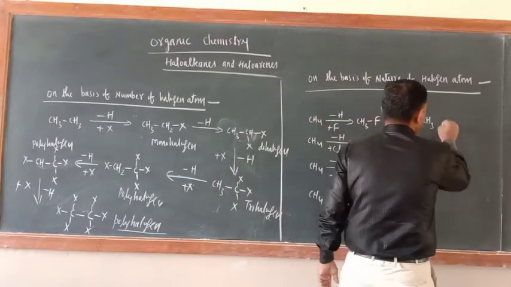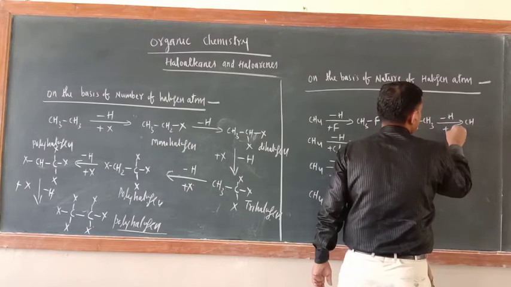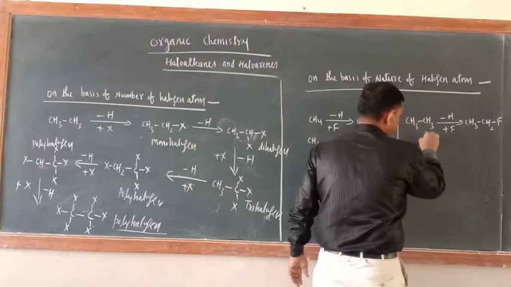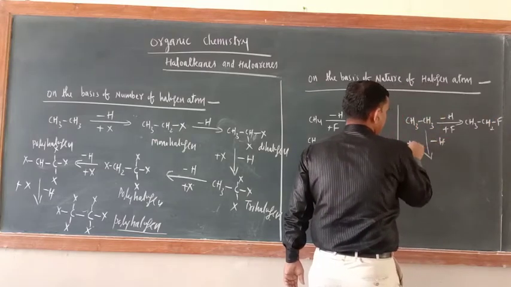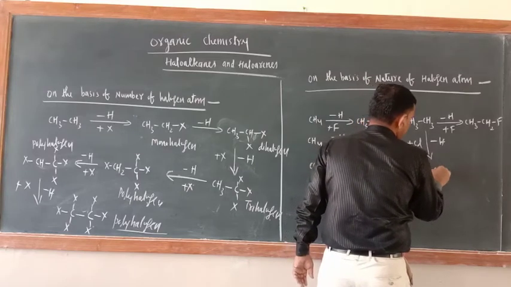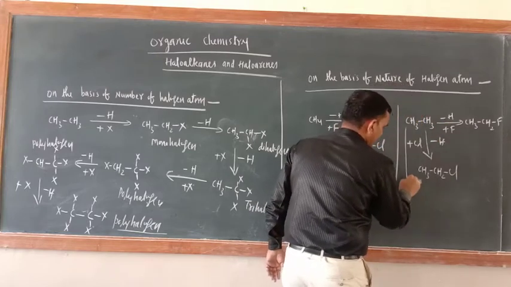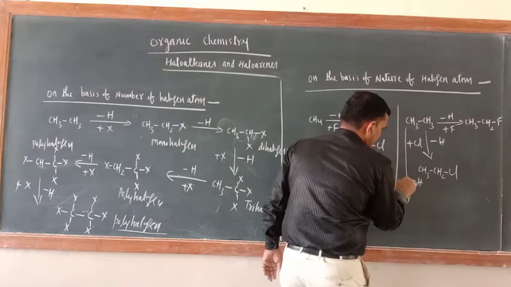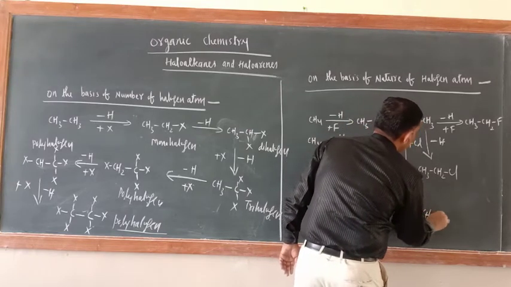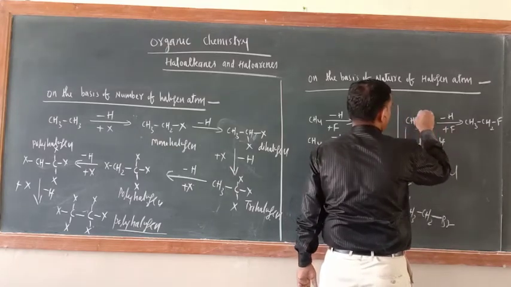In the same way you can write. Just see. Now suppose minus H plus here F. So this is CH3, CH2F. Further you can write minus H plus Cl. So CH3, CH2, Cl. Now here also write minus H plus Br, CH3, CH2, Br.